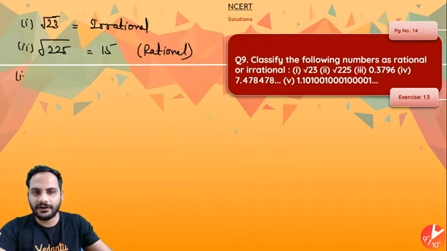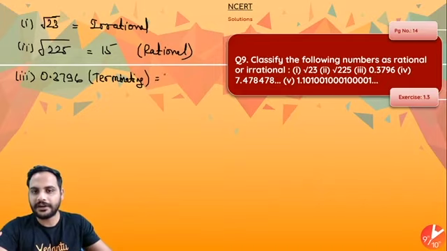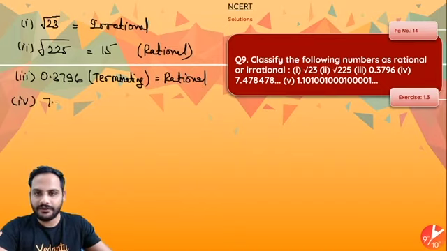Third one, we have 0.3796. You can see it is a terminating decimal, and if it is a terminating decimal, it is a rational number. The fourth one is 7.478478 and so on.